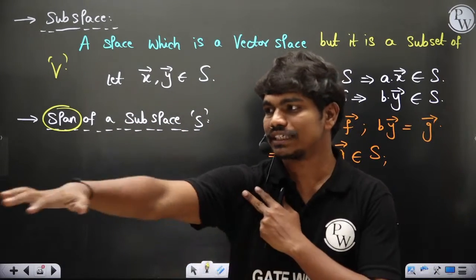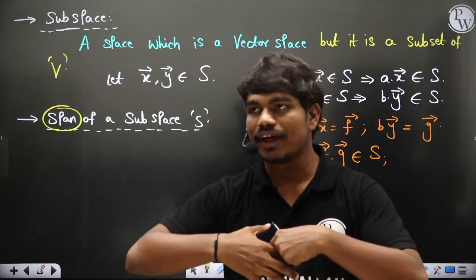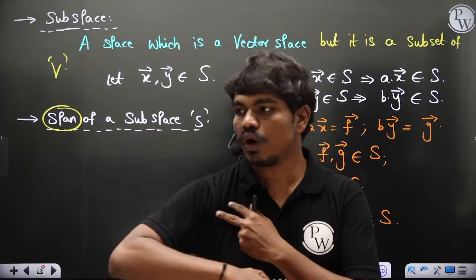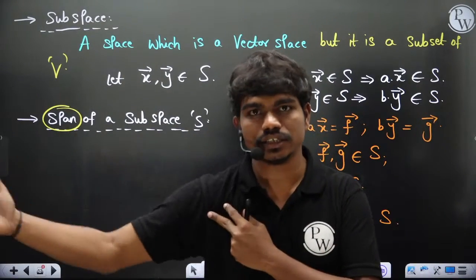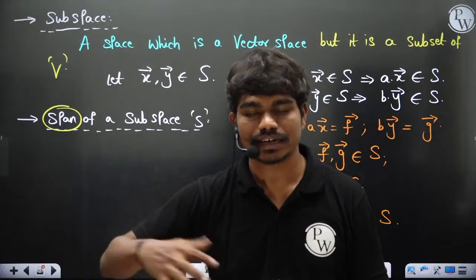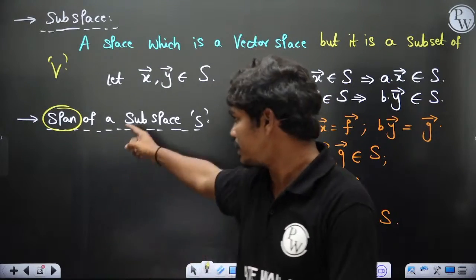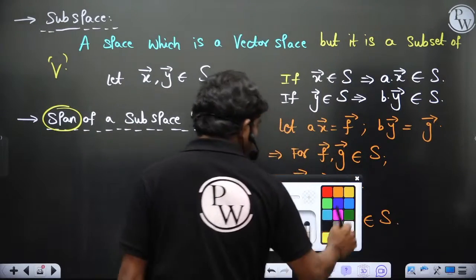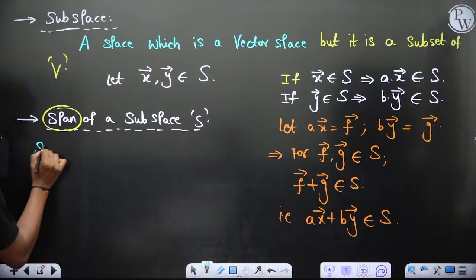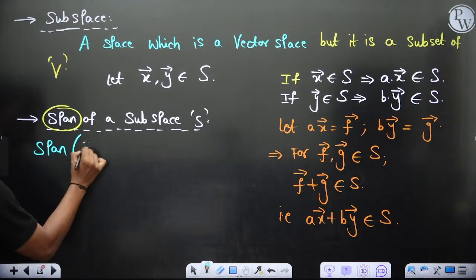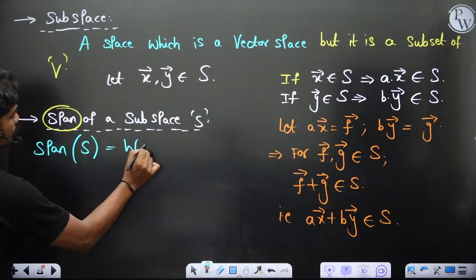in a three-dimensional space, for example, or if you have an n-dimensional space in general, to what extent or in what particular directions this S is making its impact, occupying, is what is given by this span. So span is a set. Span of S, let's call it W, for example.